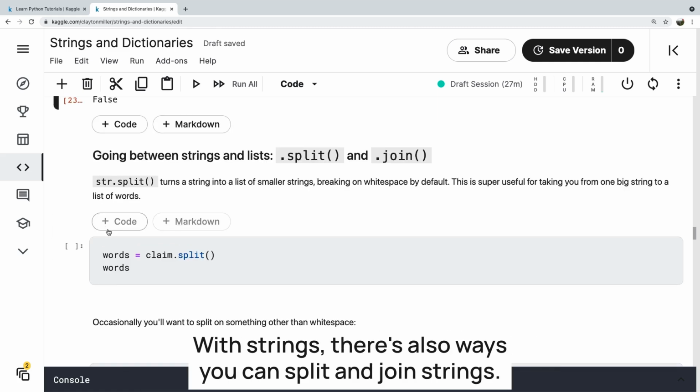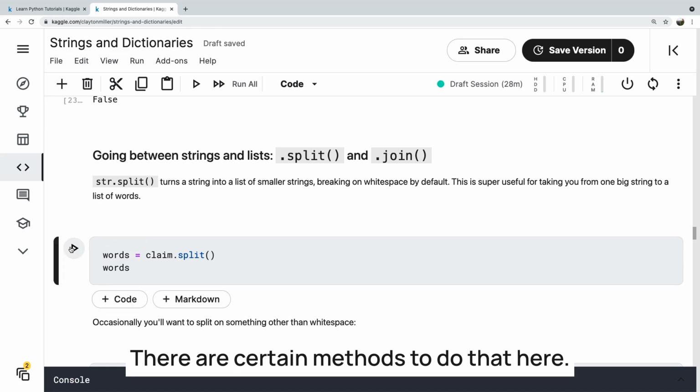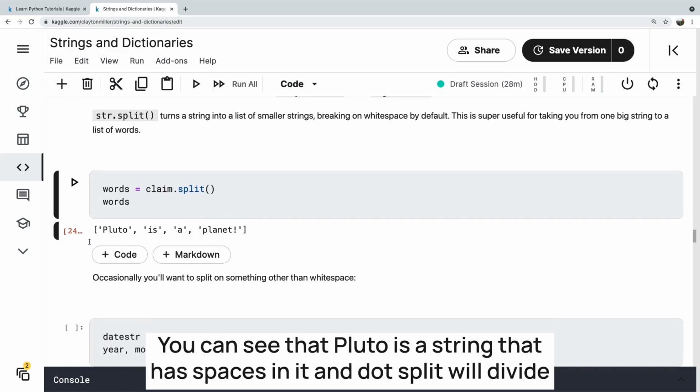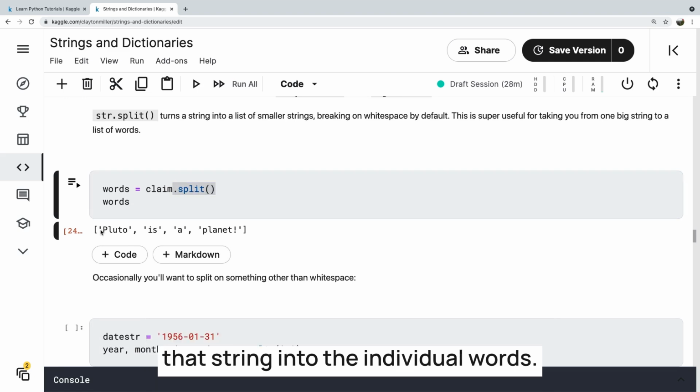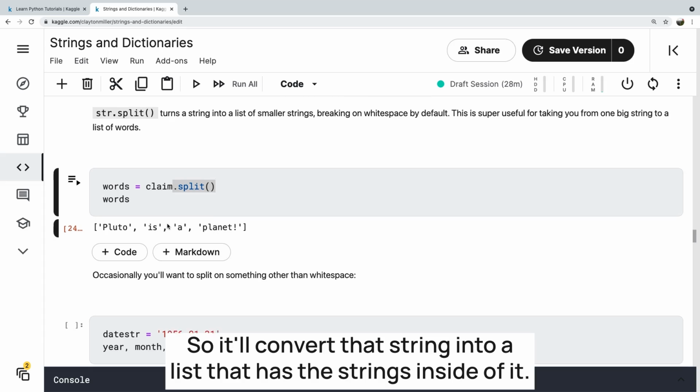With strings, there's also ways you can split and join strings. There are certain methods to do that. Here you can see that Pluto is a string that has spaces in it, and .split will divide that string into the individual words. Pluto is a planet. So it'll convert that string into a list that has the strings inside of it.